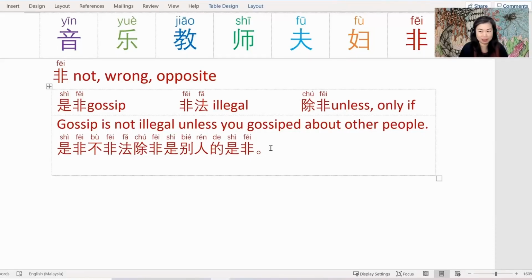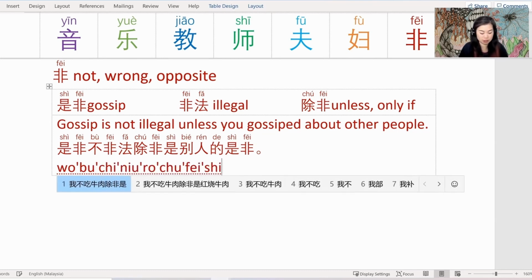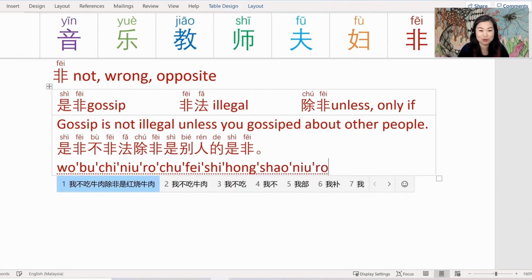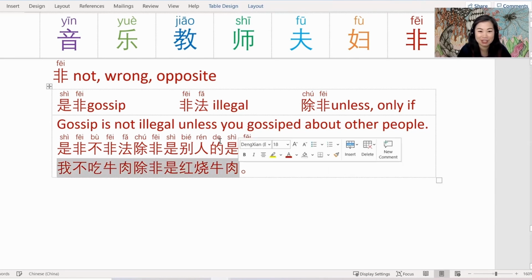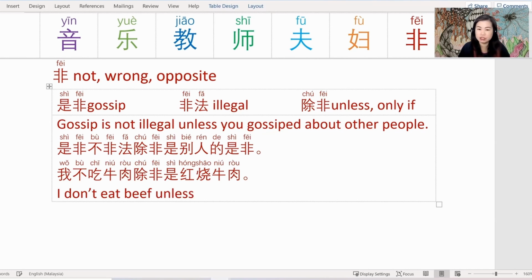Let's try something simpler and say 我不吃牛肉，除非是红烧牛肉。Let me put the pinyin on first and check that I've done it correctly. 我不吃牛肉，除非是红烧牛肉。So what did I just say? 我不吃牛肉, I don't eat beef. 除非 unless, 是红烧牛肉 unless it's braised beef. Yes, that's the best way to eat beef. Maybe.